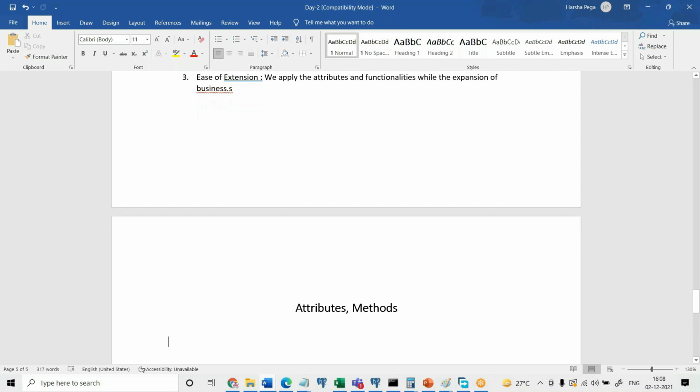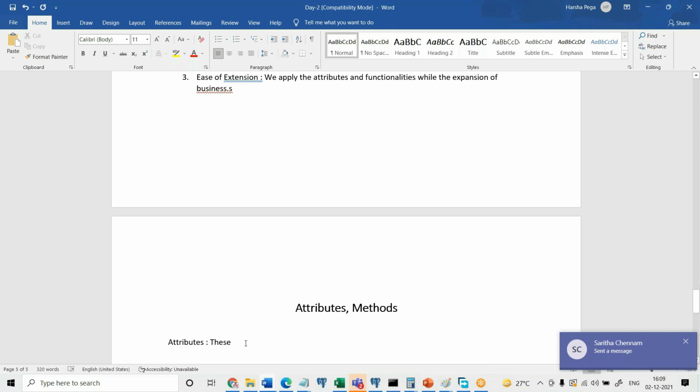Okay, what is the importance of attributes? What are attributes first of all? Okay, so attributes. Okay, so what does an attribute define?